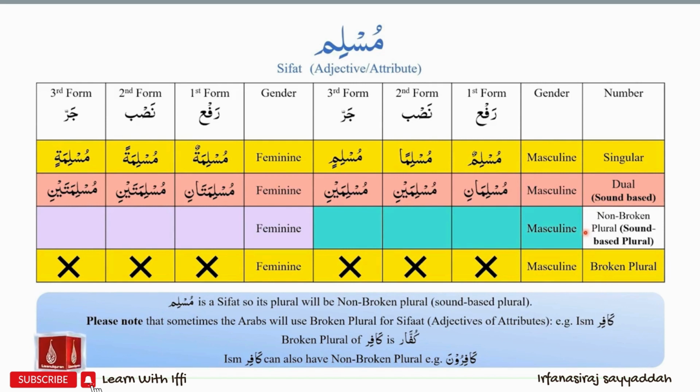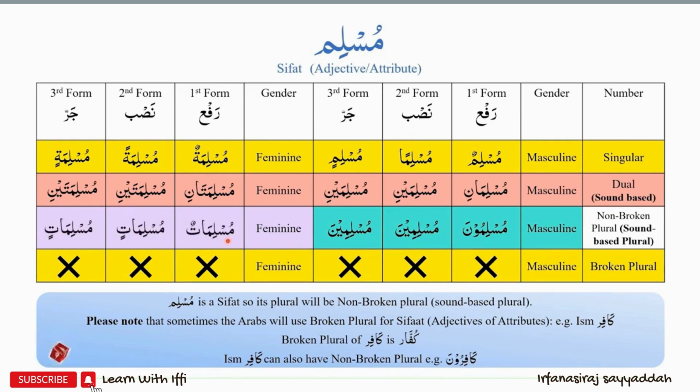So for Muslim, in the masculine version, the non-broken plural or the sound-based plural forms will be Muslimuna, Muslimina, Muslimina. Muslimuna represents the Rafa status, Muslimina represents Nasab or Jarr status. And the non-broken plural form for feminine will be Muslimatun, Muslimatin, Muslimatin. So please note, even though there is the double pesh and double zair at the end of the ism, our focus is on the ending sound, which is atun and atin.